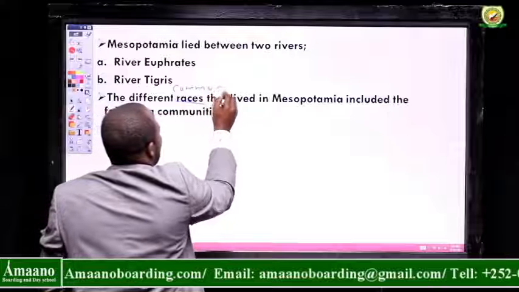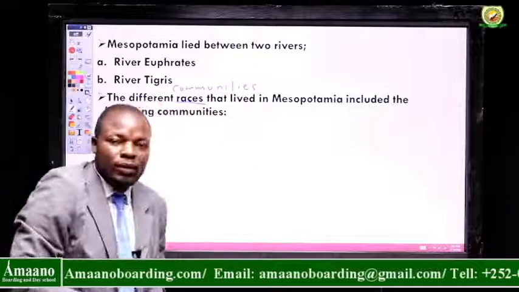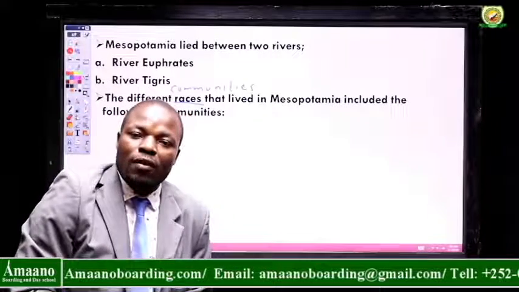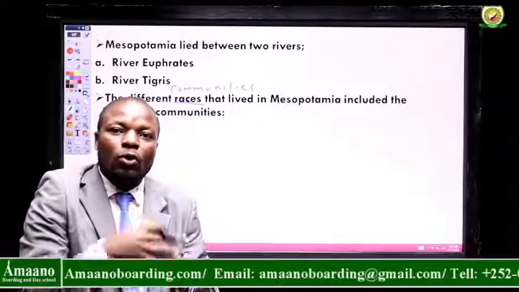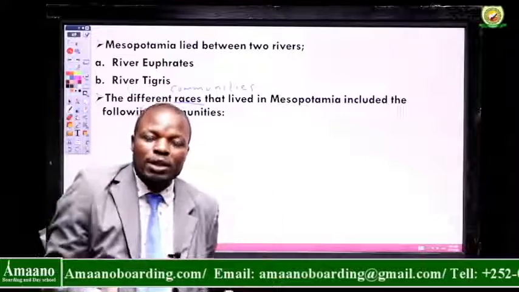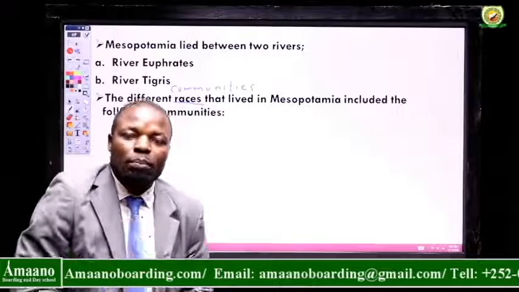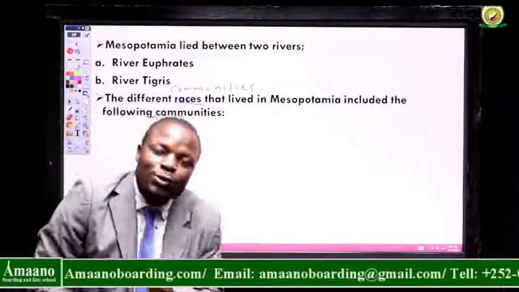Different communities. Like here in the Horn of Africa, we have different communities. We have the Somalis, we have the Amhara, we have the Oromo. All these are different communities of people. So back then, in Mesopotamia, we also had different communities that used to live there.